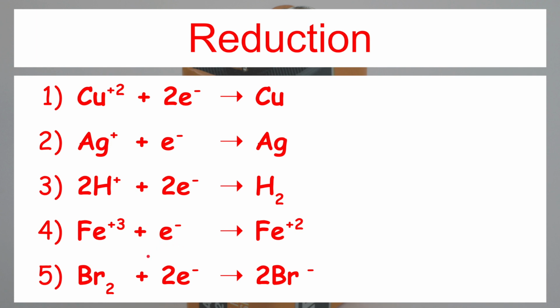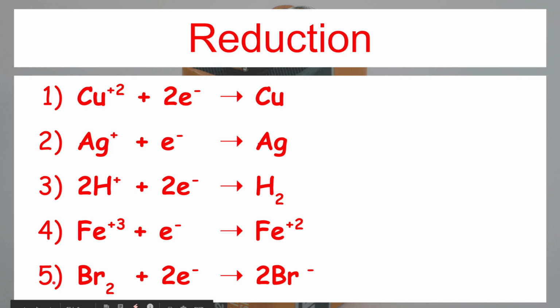Remember, Br2 molecule is there, which means 2 Br atoms are there. One Br atom accepts one electron and gets converted into Br minus ion. Another Br atom accepts an electron and gets converted into Br minus ion, and you obtain 2 Br minus ions. Like this, Br2 gains 2 electrons and gets converted into 2 Br minus. This reaction is called a reduction reaction.